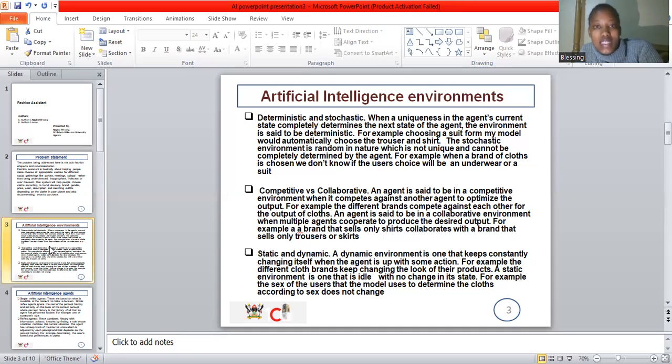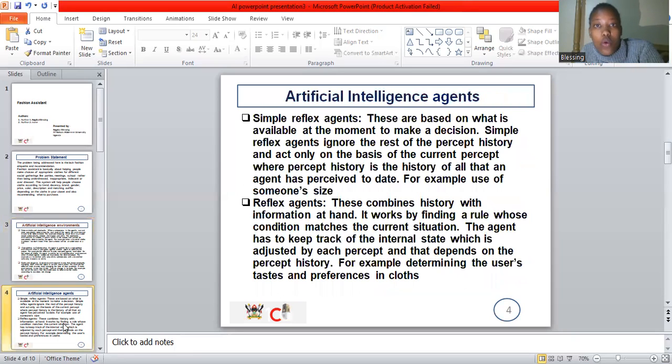And then we have a static environment. An example I can give is clothes according to sex. That cannot change, so you will need a static environment. There is no way one sex can change, so that will need a static environment.